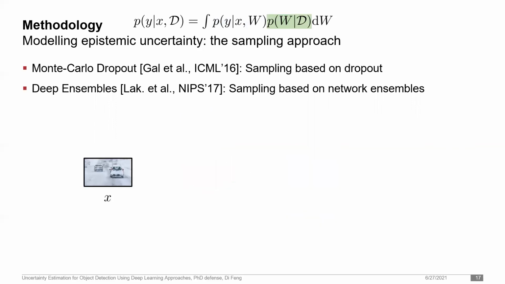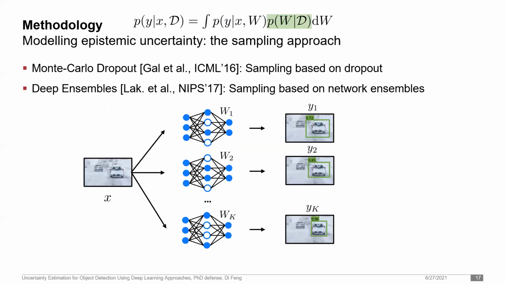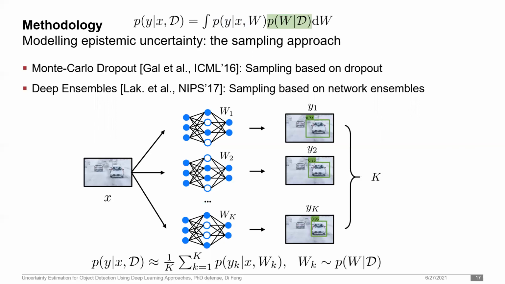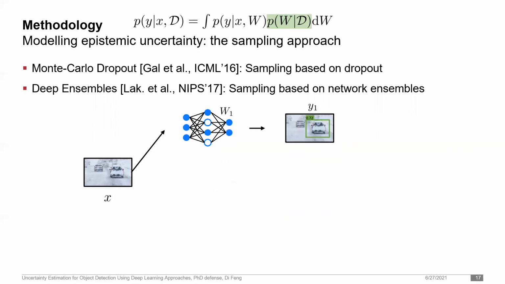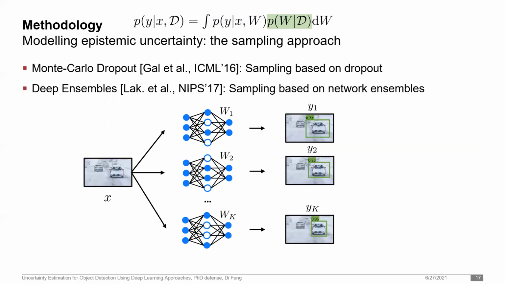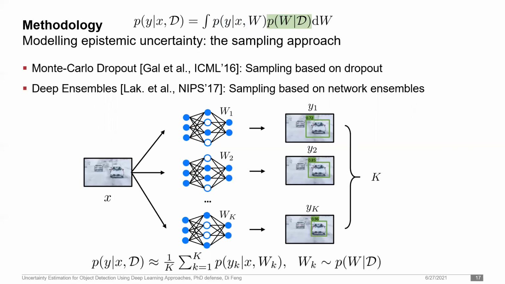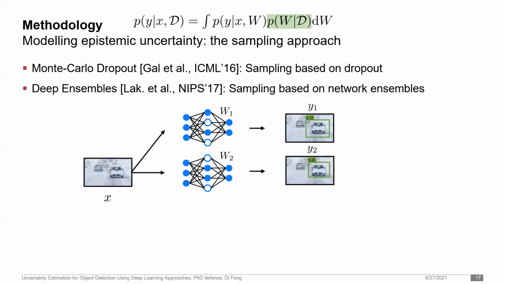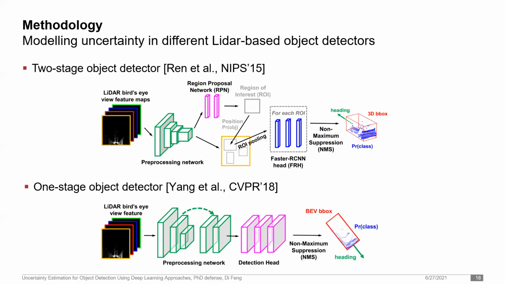This small animation illustrates how MC dropout works. During testing time, we perform dropout inferences from the same network architecture and collect samples to calculate uncertainty, such as sample mean and sample variance. In the thesis, I introduced the epistemic and the aleatoric uncertainties in several common LiDAR-based object detectors. The detectors are convolutional neural networks roughly categorized into two-stage and one-stage object detectors. For more information, please refer to my thesis.